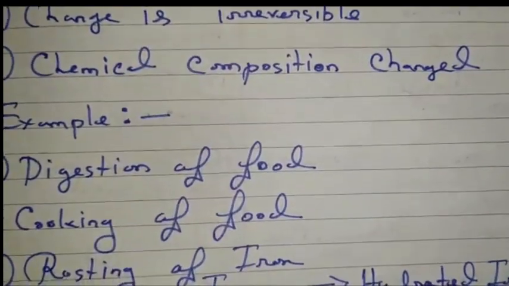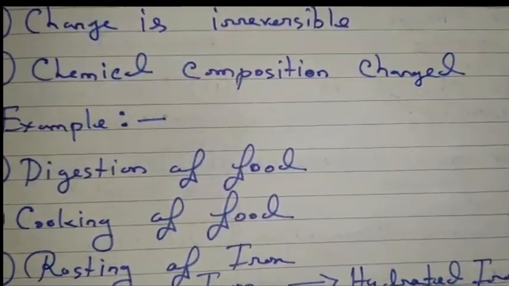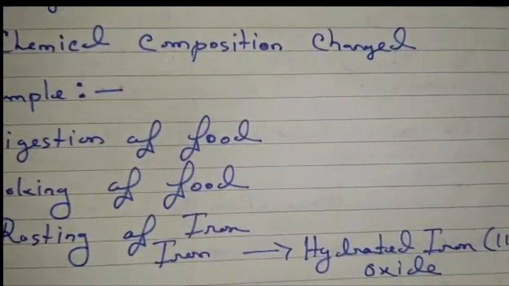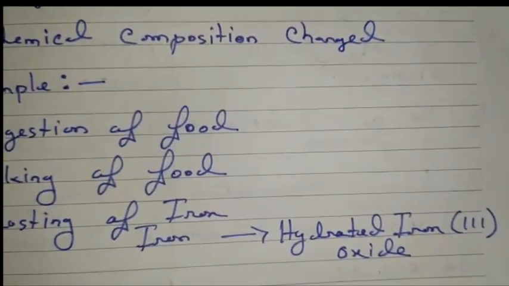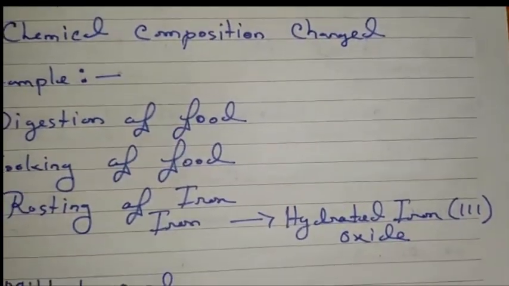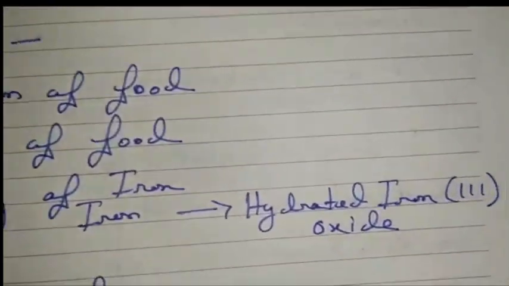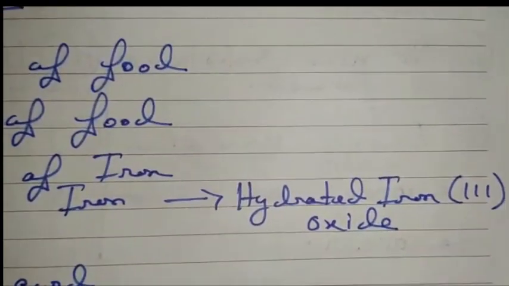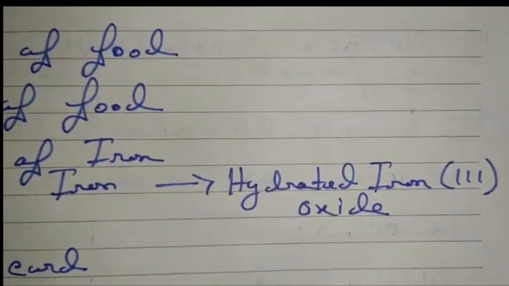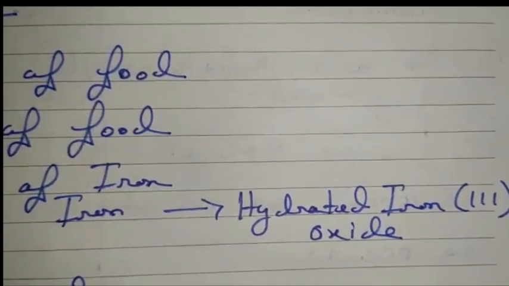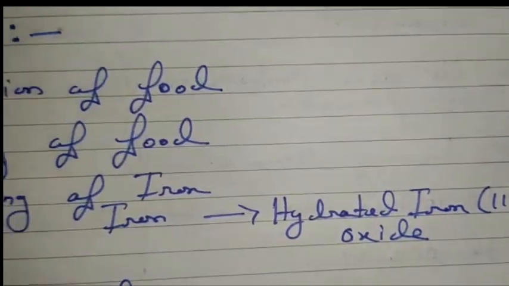The rusting of iron is a chemical change because the change is permanent and we cannot get back the original substance. What is the chemical name of rust? Hydrated iron 3 oxide. It is the chemical name of rust. I will repeat again: hydrated iron 3 oxide is the chemical name of rust.